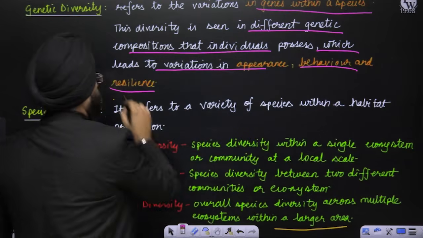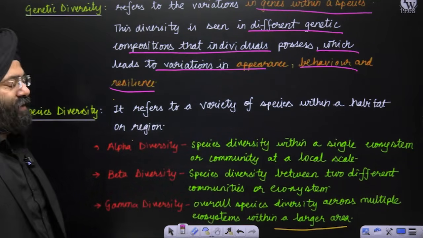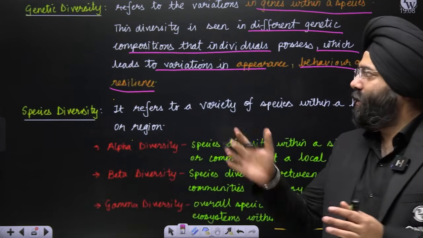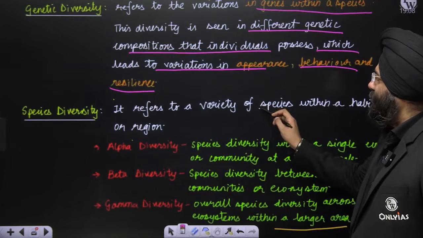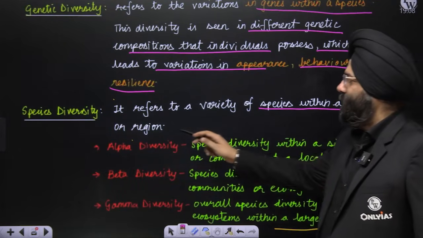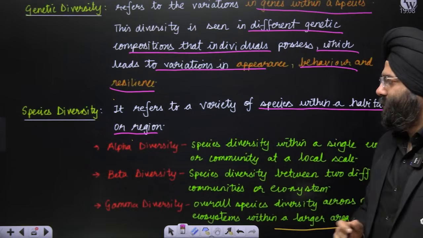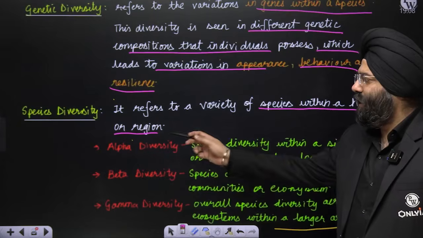Next comes the concept of species diversity. Species diversity basically refers to, again, from the concept of genetic diversity, we have come to a broader aspect. It refers to a variety of species within a habitat or a particular region. These are of three types: alpha, beta, and gamma diversity. Let us see alpha diversity.